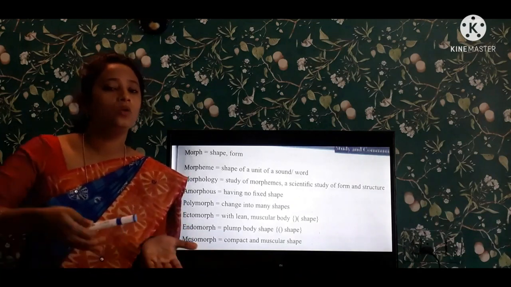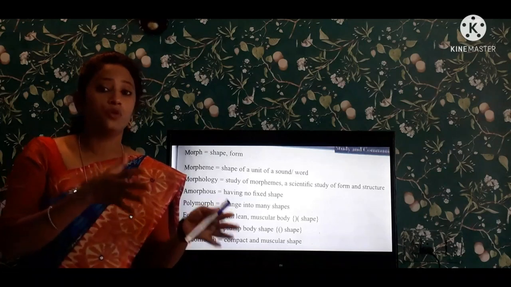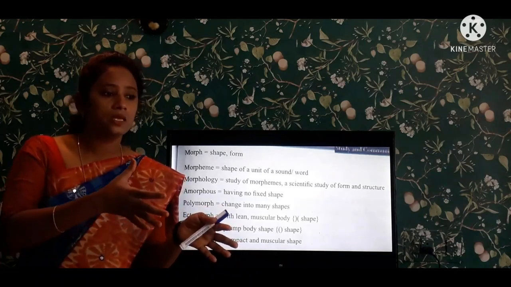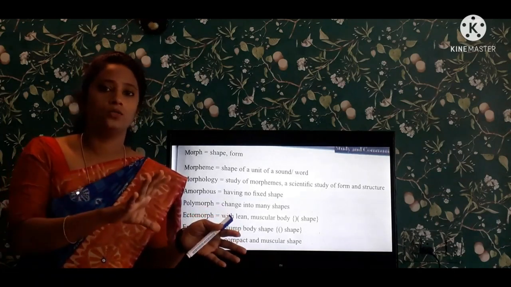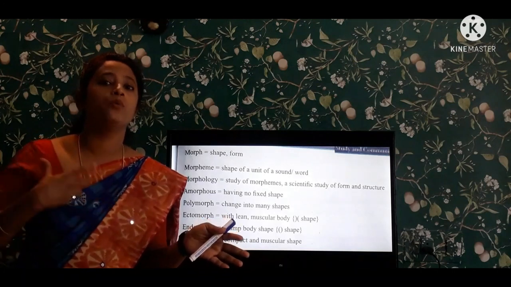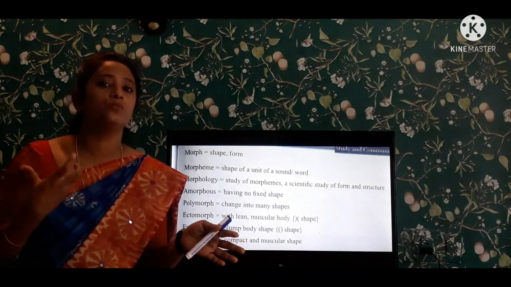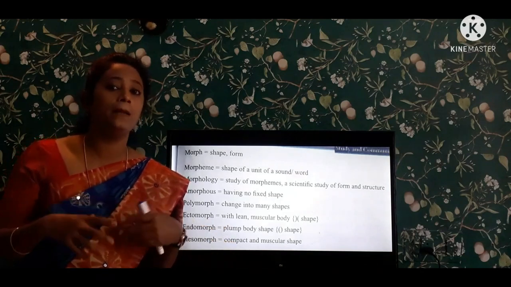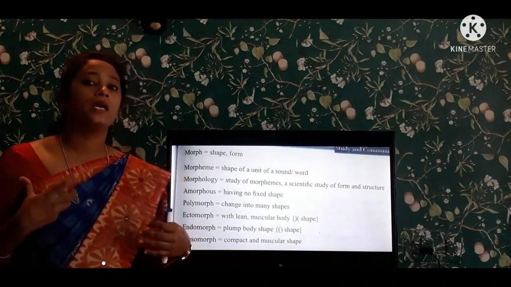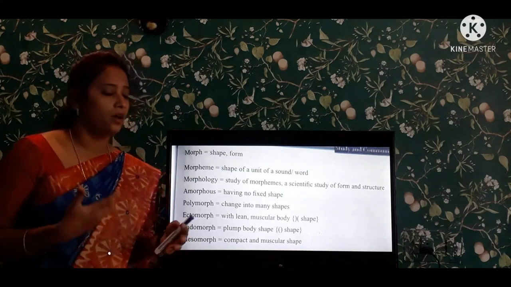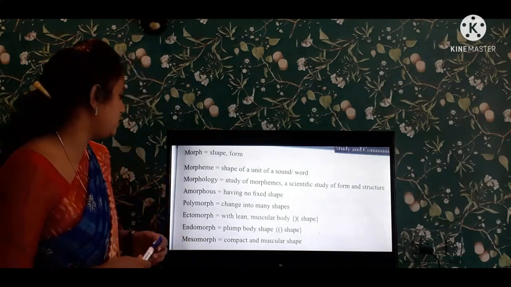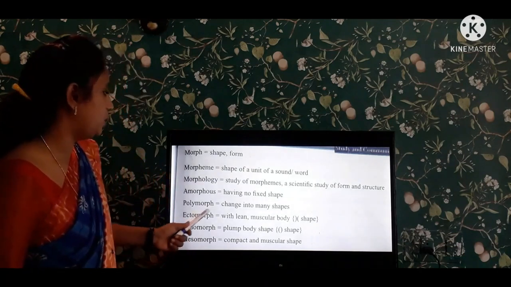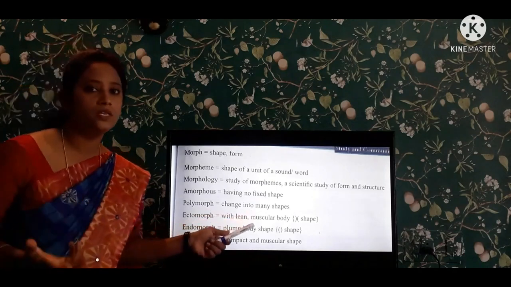No, it looks like sand. If it is on rocks, it resembles a rock. So it changes its body to the surroundings to help the fish itself. Next one is polymorph, which means changes into many shapes.